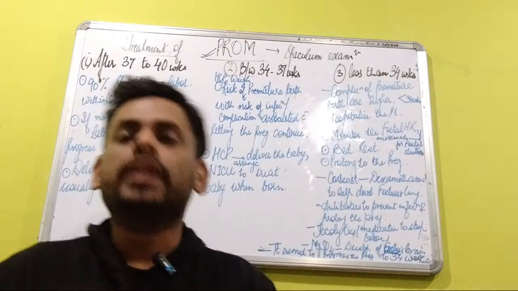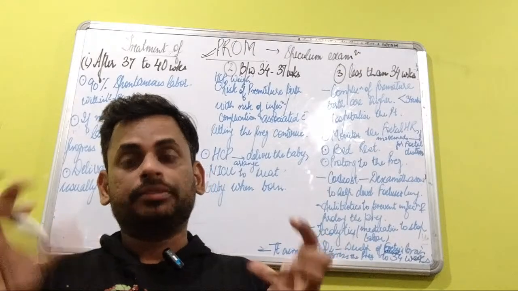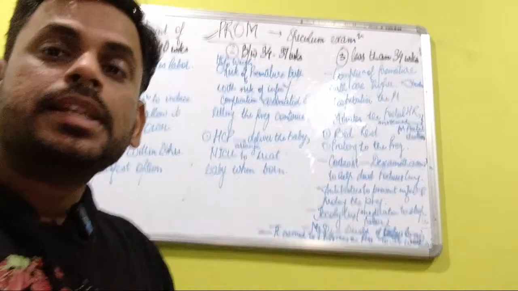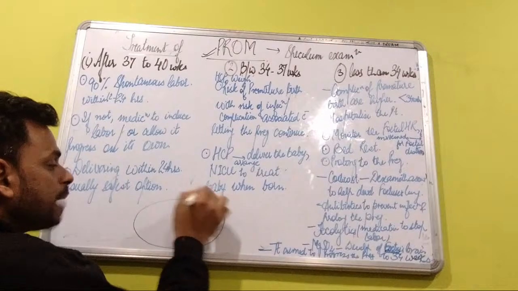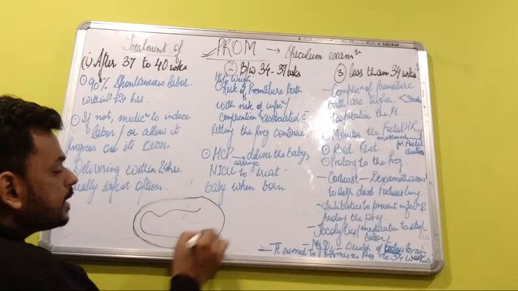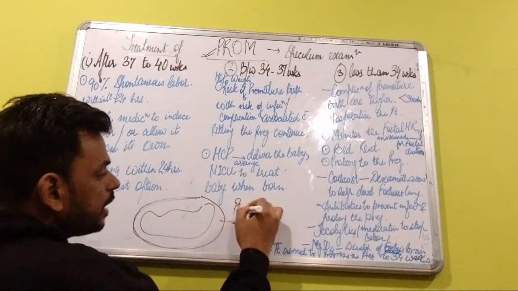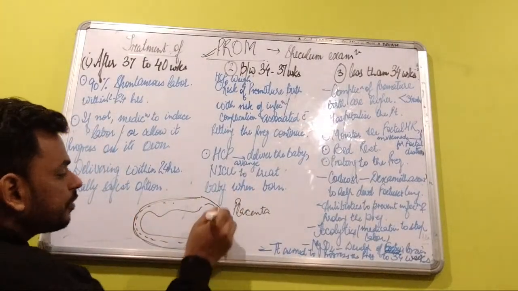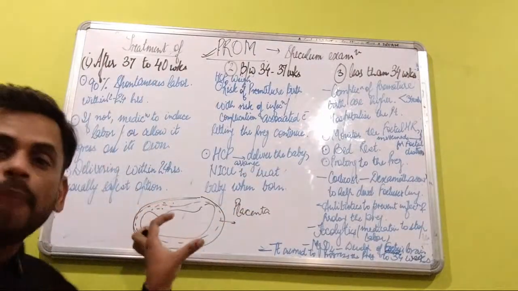During the entire course of pregnancy, the baby, the fetus, is present in a sac called the amniotic sac. The fetus lies in this sac-like structure, and within it, the fetus is continuously bathed in a liquid called the amniotic fluid.